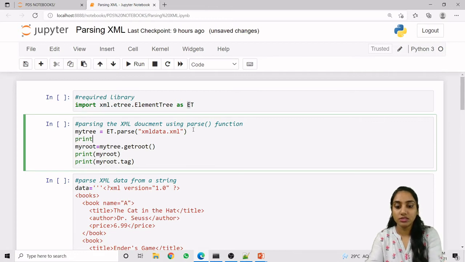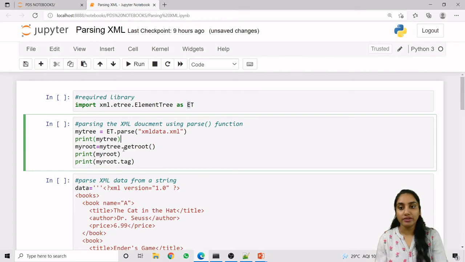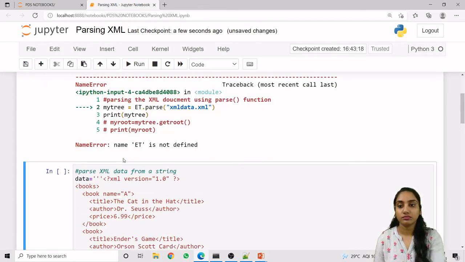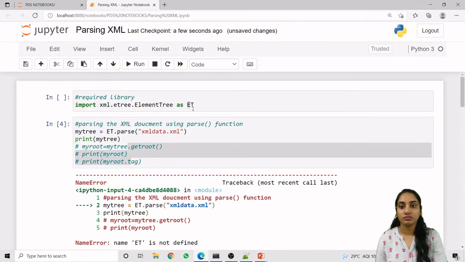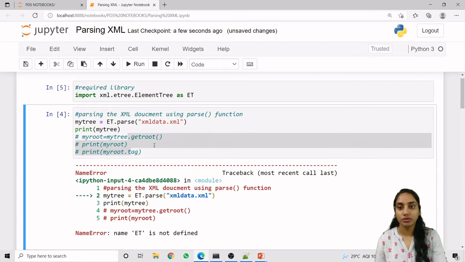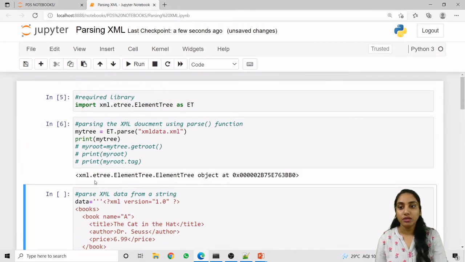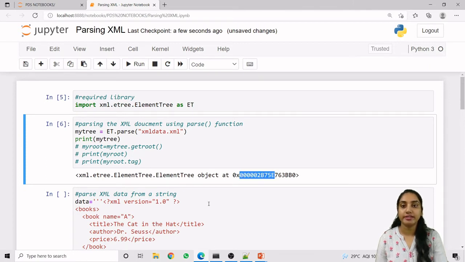So let us just run this code to check what the myTree object is. First we need to run this to import the library, and now this is what we get: an xml.etree.ElementTree object at this particular hexadecimal location. So this is myTree.